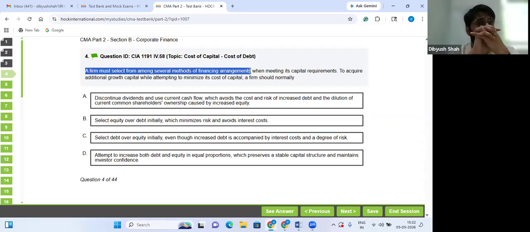What should the company do? If you want to minimize your cost of capital, you should have some debt in it. Overall, yesterday when I was solving also, you would have seen if more proportion of debt was there, WACC was falling.